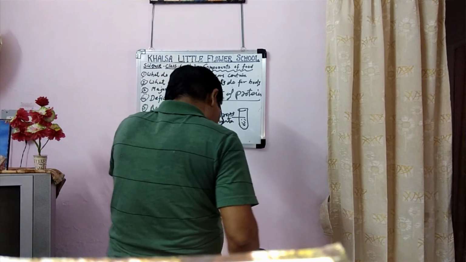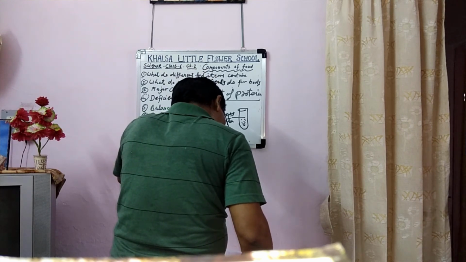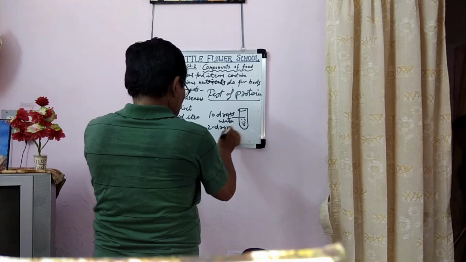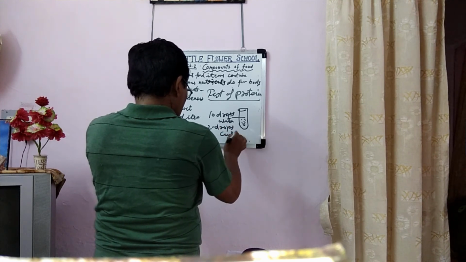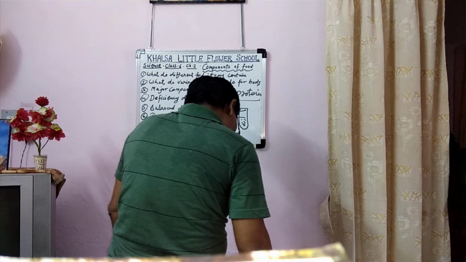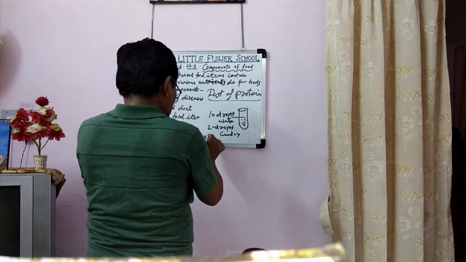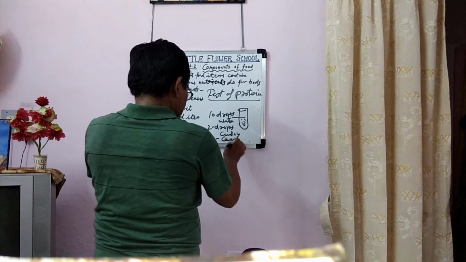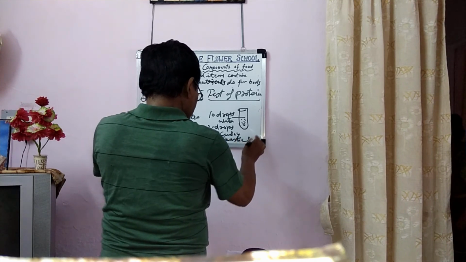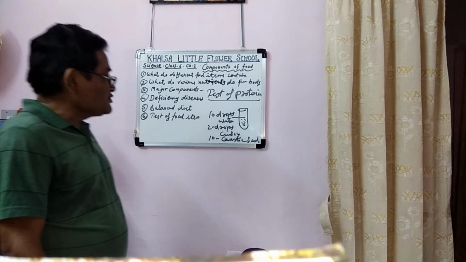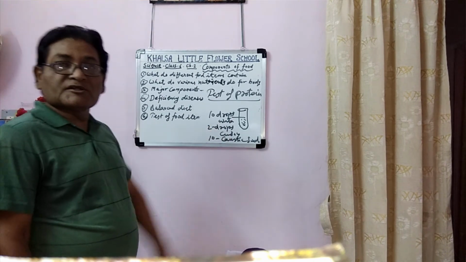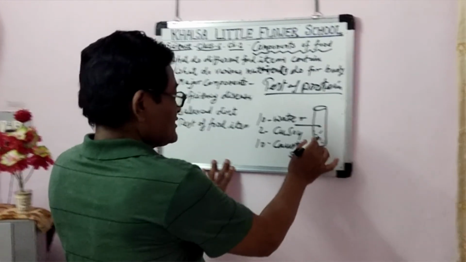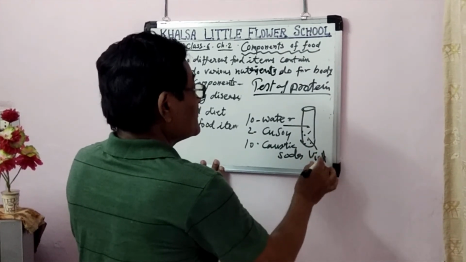Okay, and 2 drops of copper sulfate and 10 drops of caustic soda. We will see that its color turns violet. The violet color shows the presence of protein.